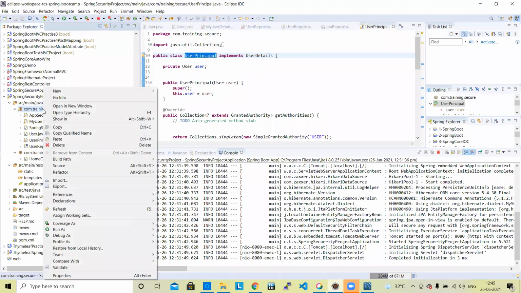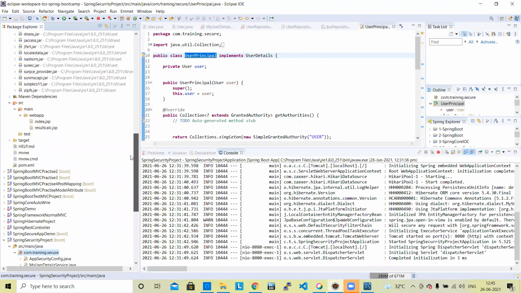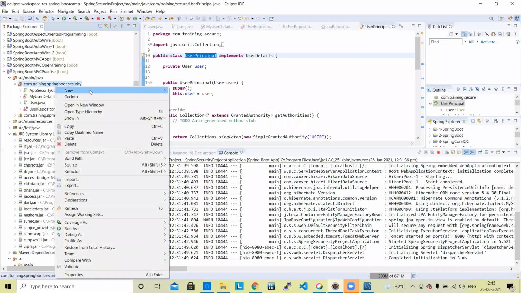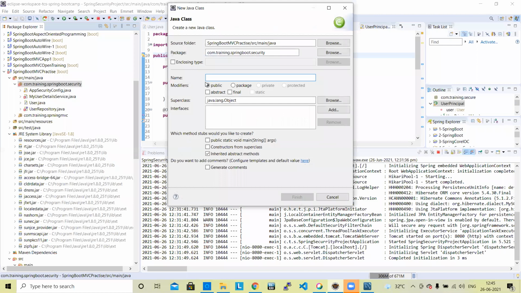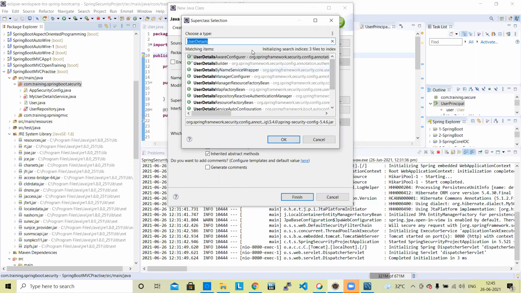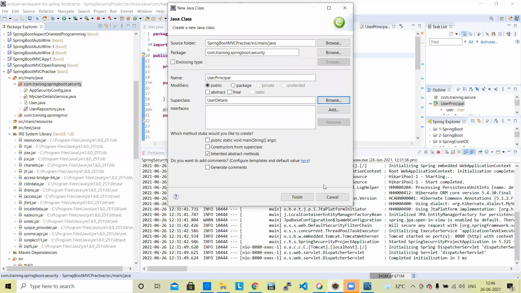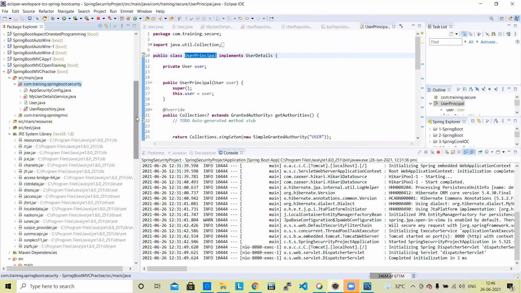Next, user principal implements user details.